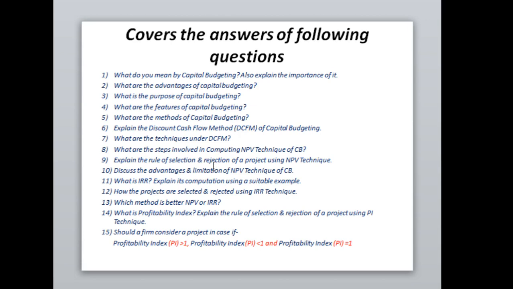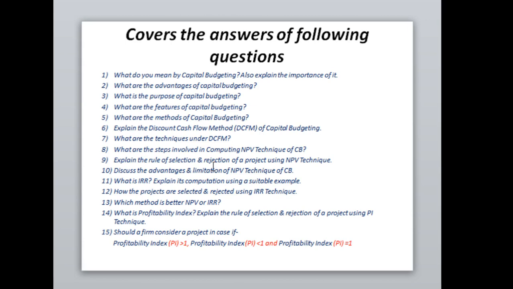The next question is: what are the techniques under the discounting cash flow method, and what are the steps involved in computing net present value? Discuss the advantages and limitations of net present value. What do you mean by internal rate of return?